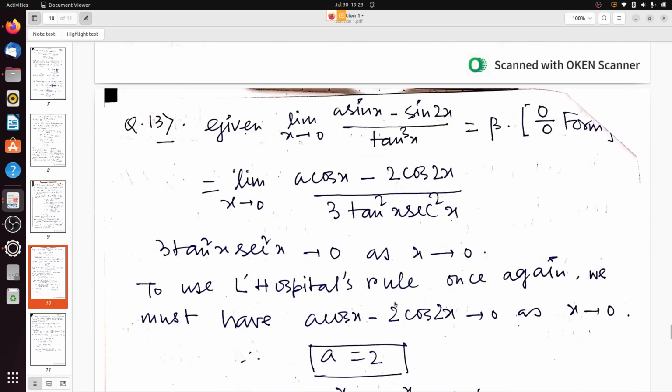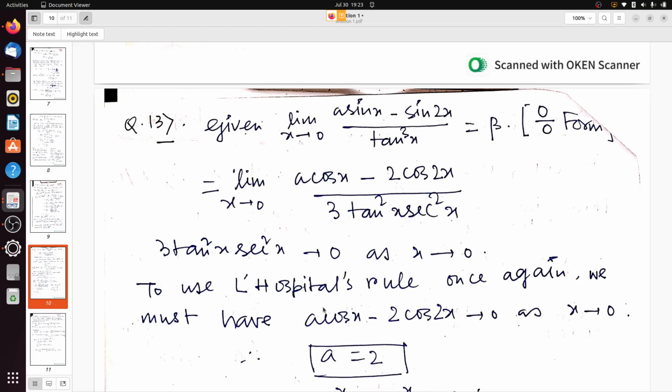So given the limit as x tends to 0 of (a sin x minus sin 2x) divided by tan cube x equal to beta, this is actually 0 by 0 form. So the limit as x tends to 0 of (a cos x minus 2 cos 2x), we are taking the derivative using L'Hopital's rule, divided by the derivative of tan cube x, which is 3 tan square x into the derivative of tan x, which is sec square x.